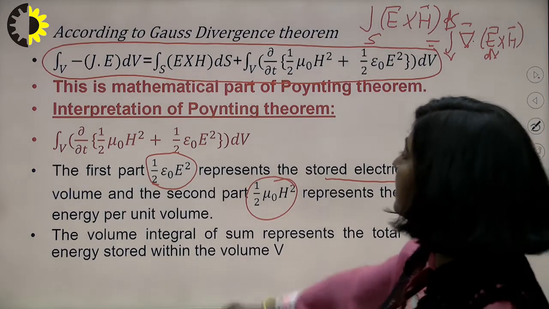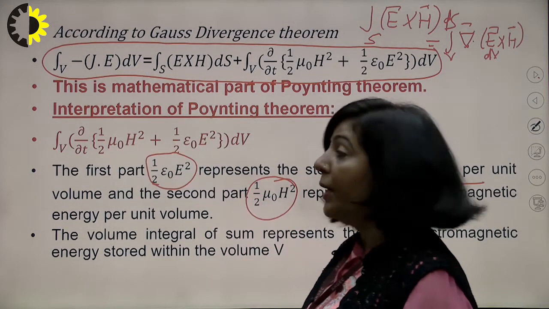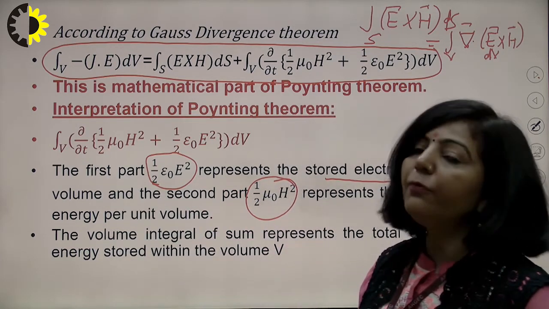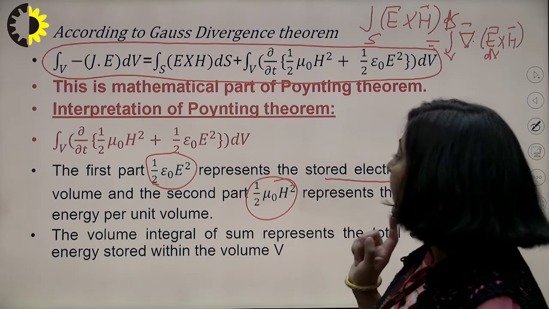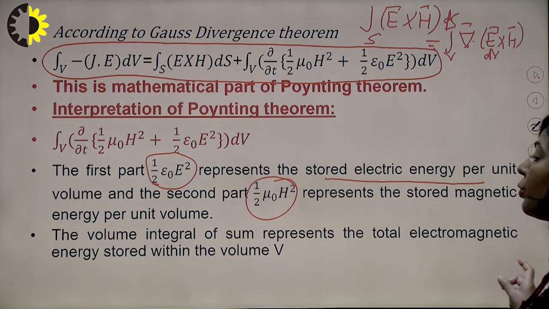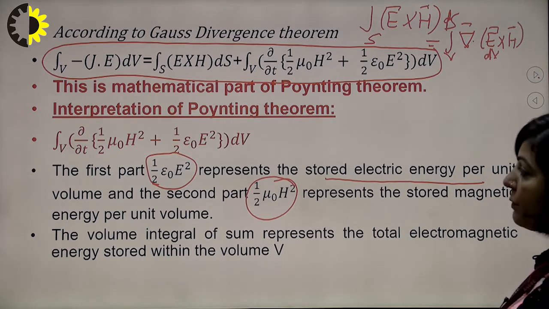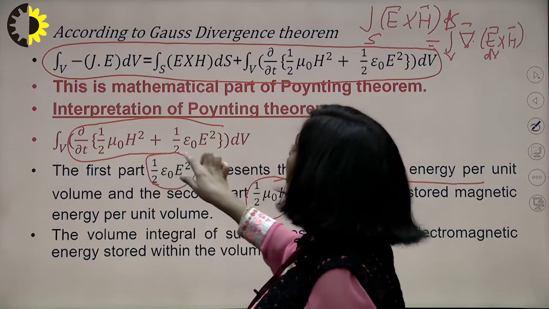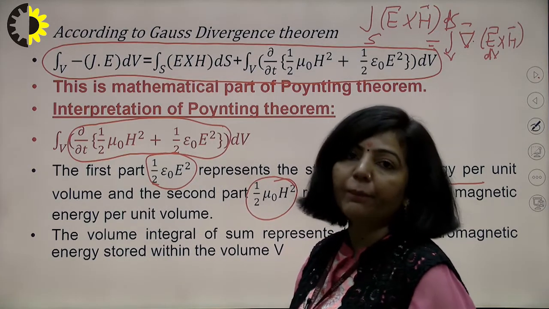It means this is energy, this is also energy, and the del by del t operator represents the flow of energy. The volume integral of the sum represents the total electromagnetic energy stored within the volume V. It means this term represents flow of energy per unit volume.